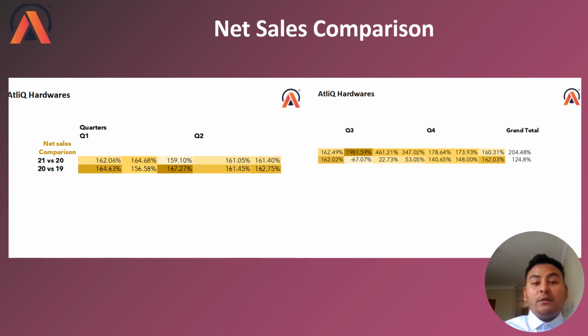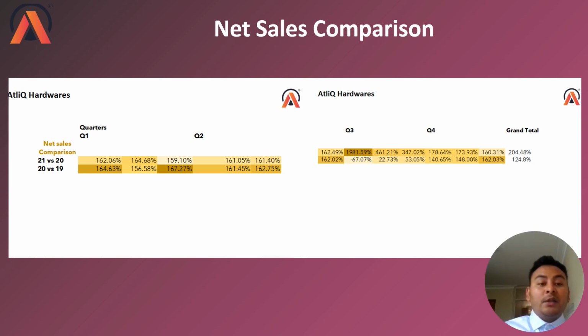So, let's have a look at the net sale comparison. Here we are comparing year 2021 with year 2020. The values we are comparing are net sale growth, and we are also comparing net sale 2020 with net sale 2019. You can see in quarter 3 there is tremendous growth in the net sale comparison of 21 versus 20.